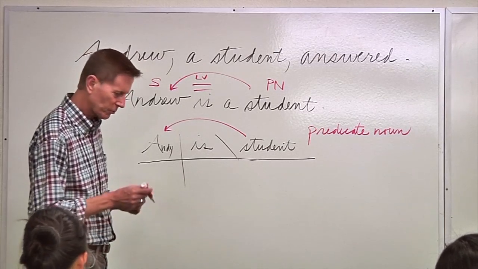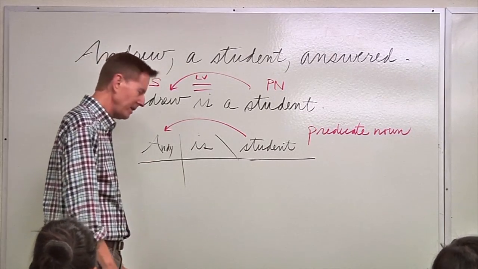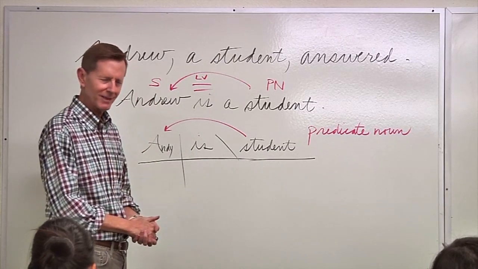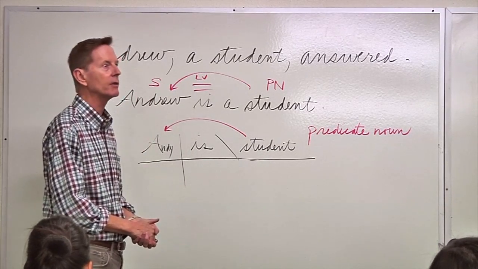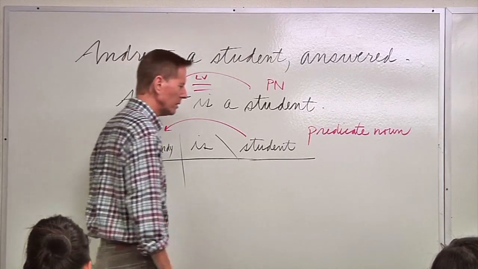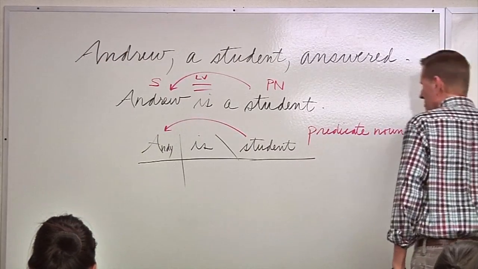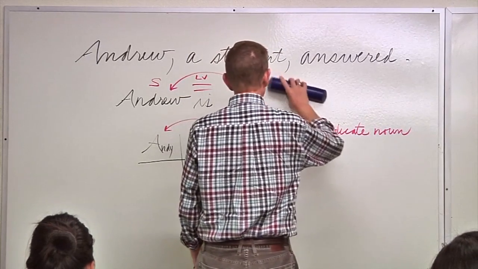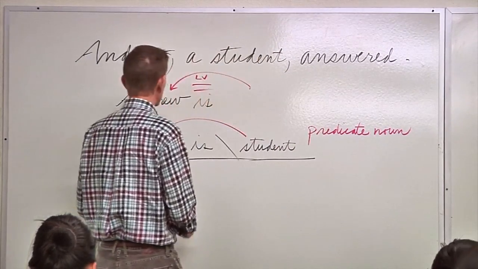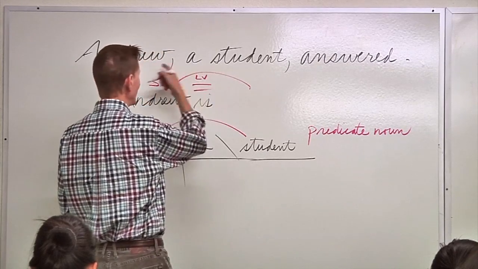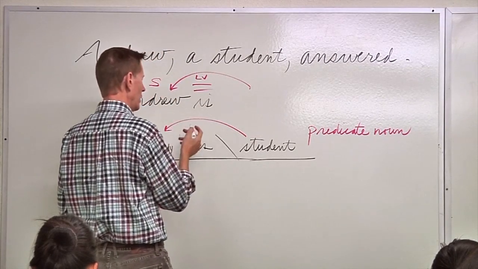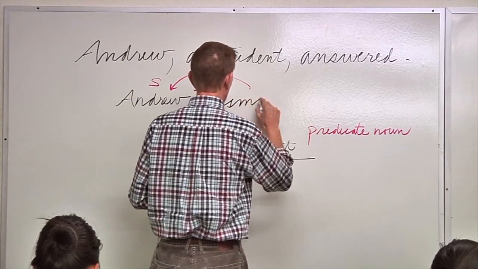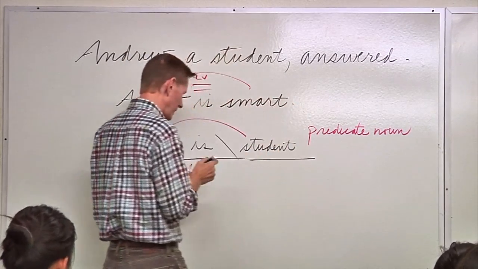Now, it just so happens we do something else. Andy is a student. You know what? Andy is smart. He's so smart. He is what? He's smart. Well, if I change this now, he is smart, I still have a good sentence. Andy is smart. I could have said Andy, a smart student, answered, so Andy is smart. Is what? Smart.